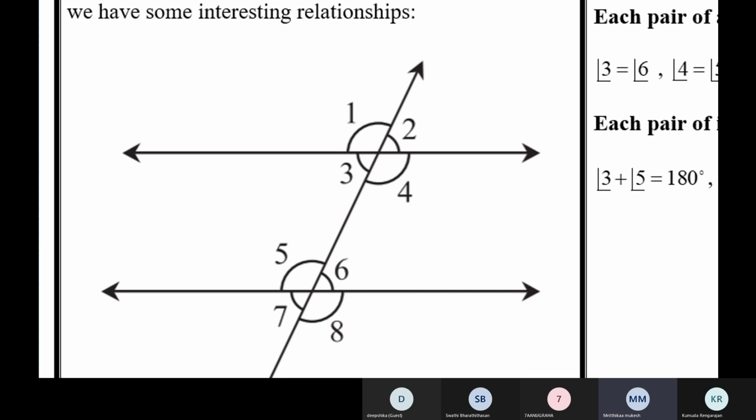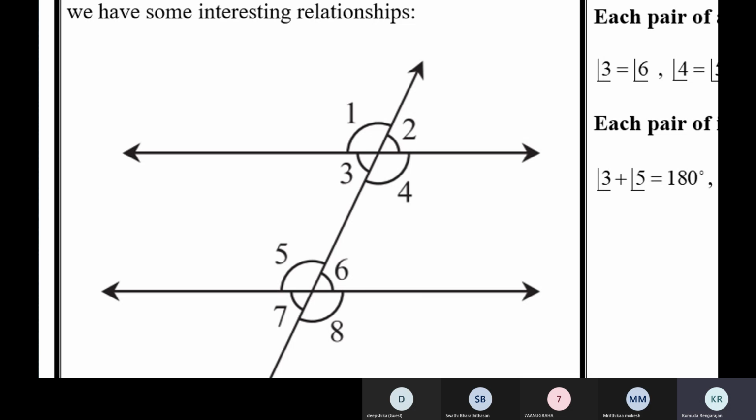Then 3 and 5. 3 and 5, they are on the same side of the transversal. 3 and 6. 3 and 6, yes. Then what kind of angles are 3 and 6? 3 and 6 are alternate interior angles, ma'am.